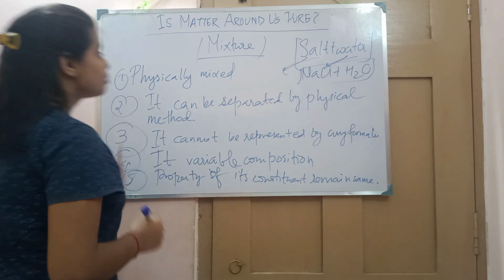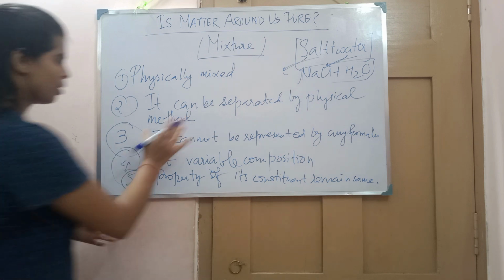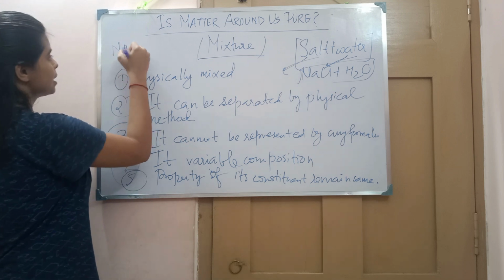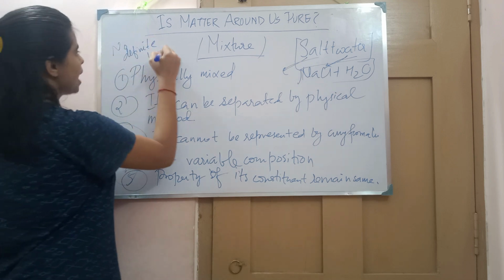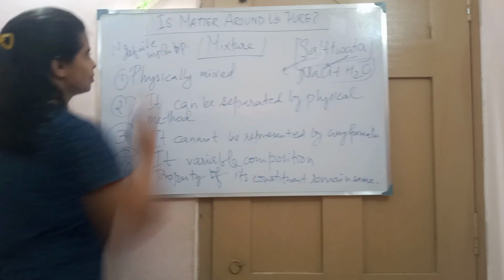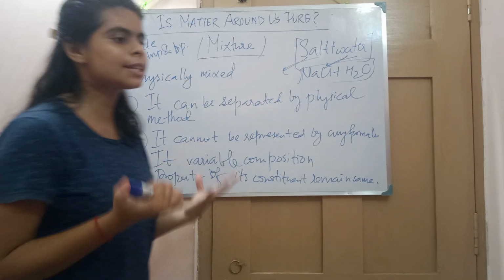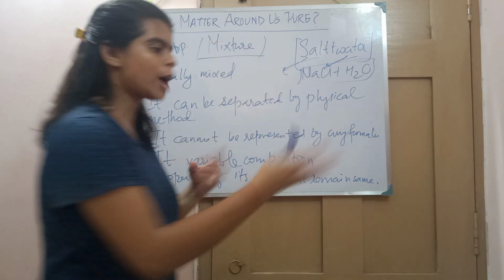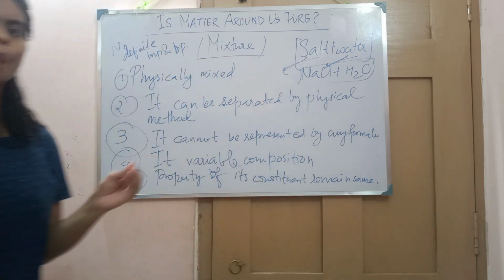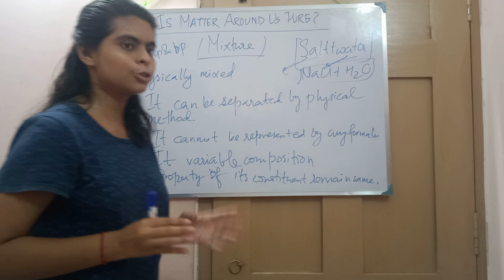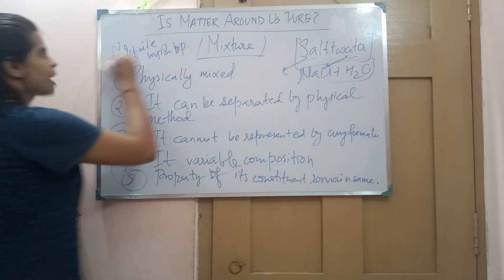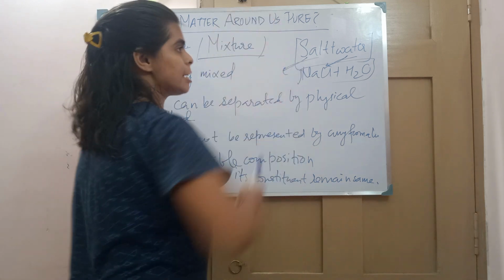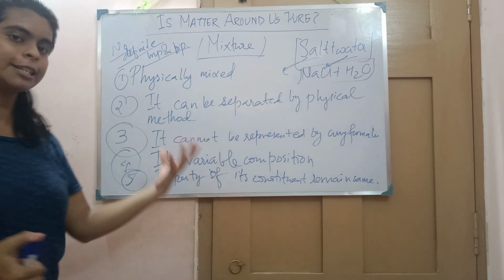It remains the same. And one more point: it does not have a definite MP and BP. Because we have seen in winter countries that people add salt on ice, because salt helps melt that ice very quickly. So it decreases the melting point. So it does not have a definite melting point, because due to adding some impurity, some salt, the water's melting point and boiling point get changed.